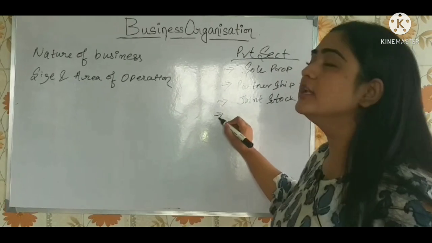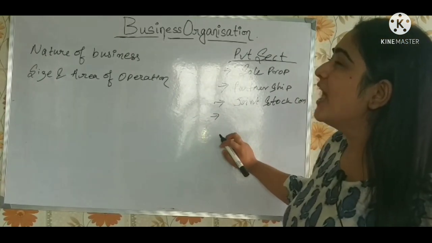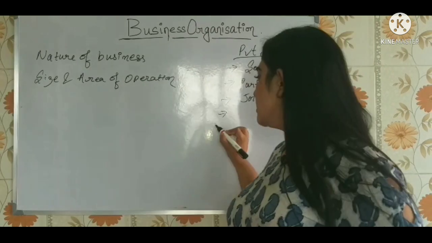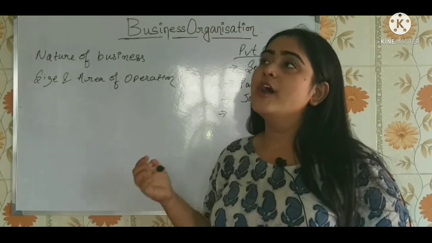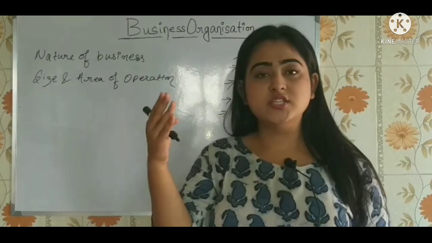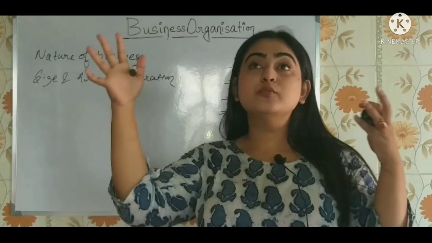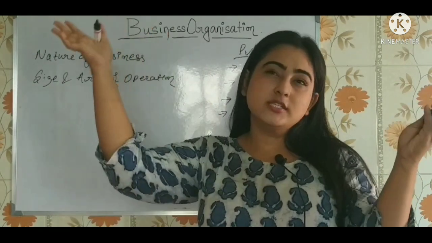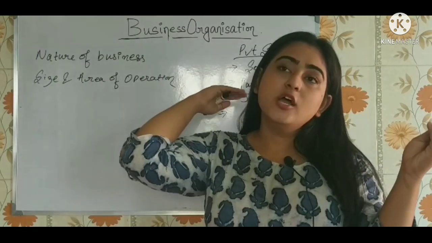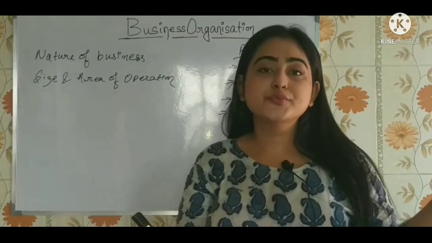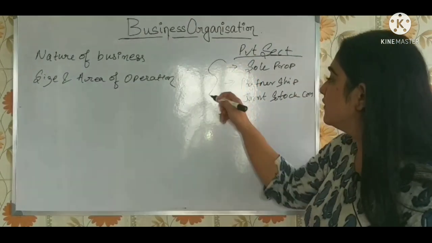Then there is also the joint Hindu business, which is not very important. Basically, the joint Hindu business goes generation after generation, especially in royal families like the Rajputs, especially in the Rajasthan or Gujarat area. They have these royal families, and generation after generation those businesses continue. So there is another one, but the basic three important ones are these three.